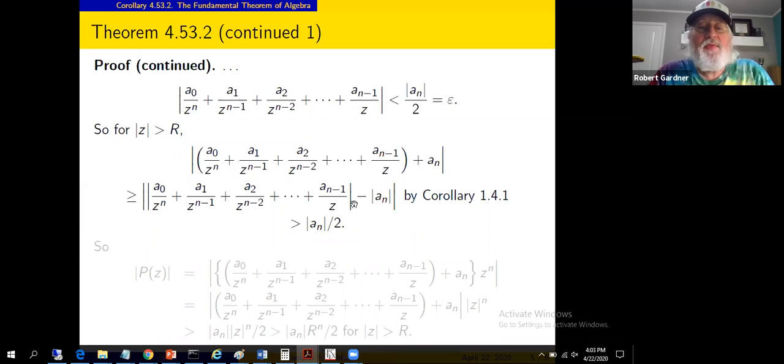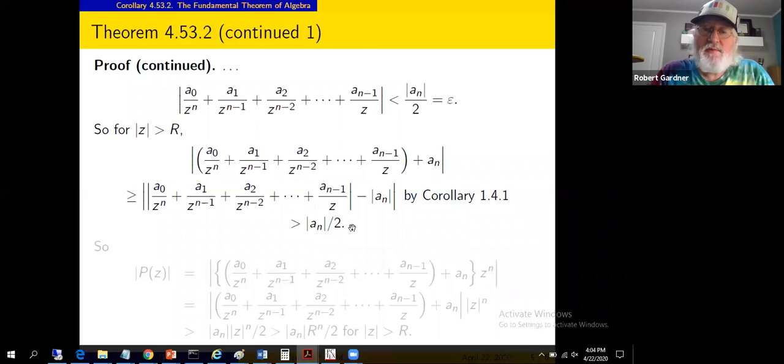And I know this quantity is less than mod a sub n over 2. So we're taking something less than mod a sub n over 2 in modulus, subtracting the modulus of a sub n. What you're left with is going to be at least mod a sub n over 2. Remember, the first term is less than mod a sub n over 2. When you subtract a sub n and then take absolute values, what you're going to get is a quantity that's greater than modulus of a sub n over 2. All right, so we've got this quantity greater than mod a sub n over 2.